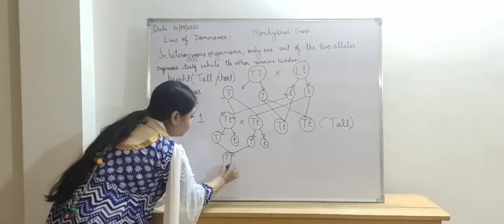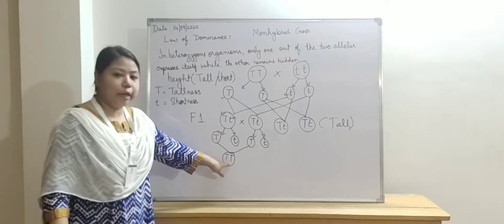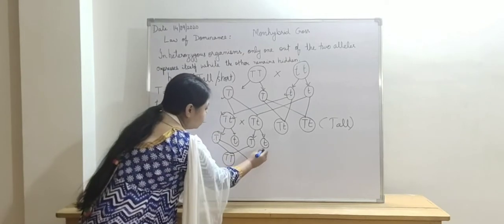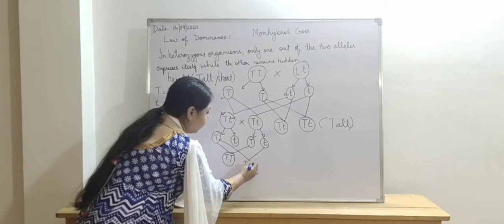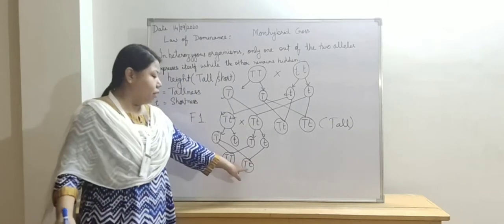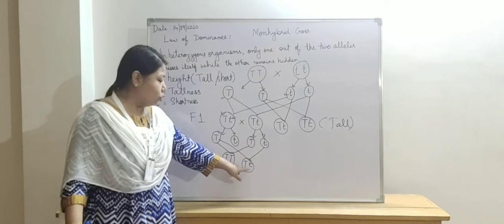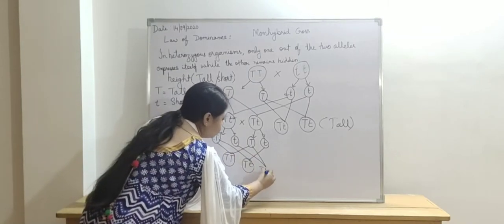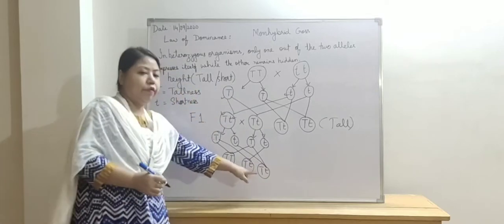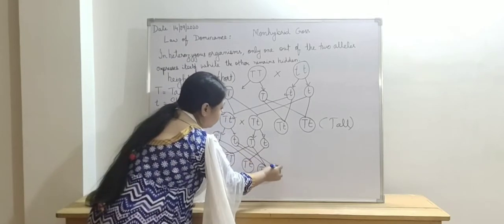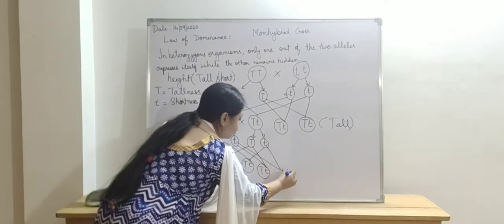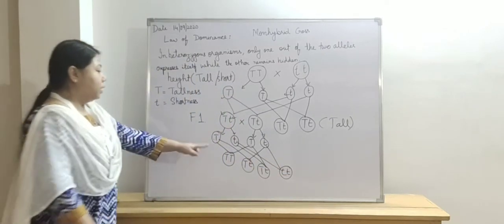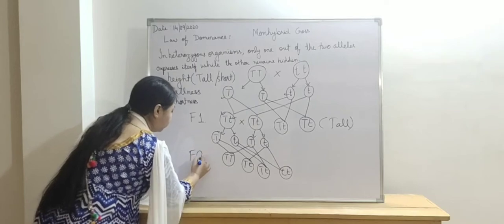So what we get this time, both the alleles are same, tall. Another chance is that these two combine, and what do we get? 2 different alleles. Similarly here also we get 2 different alleles, and here we see that the alleles are same. Now this is called the F2 generation.